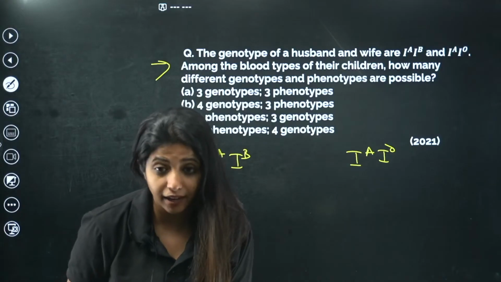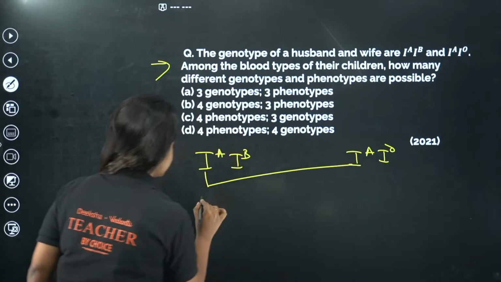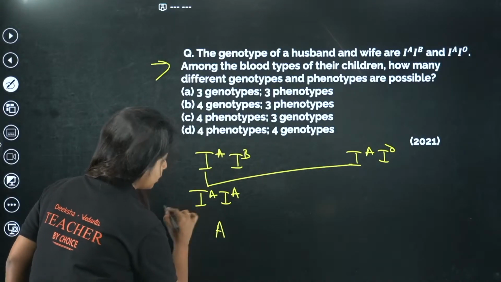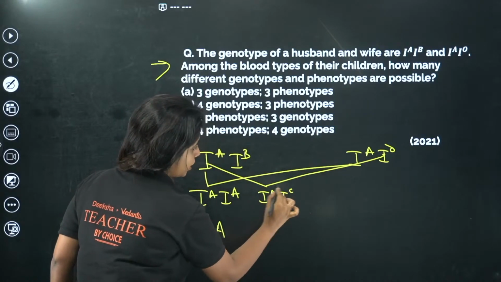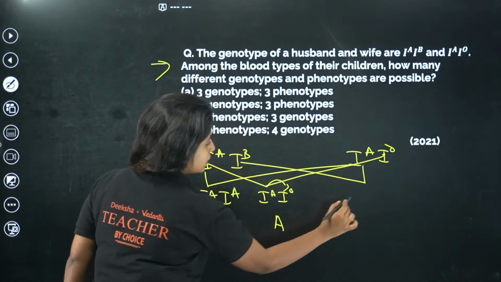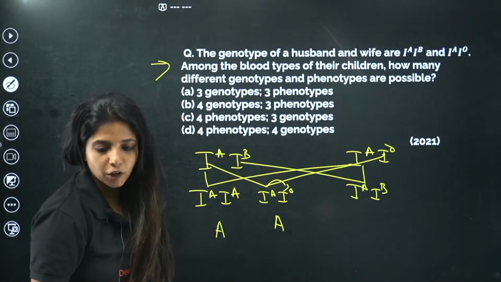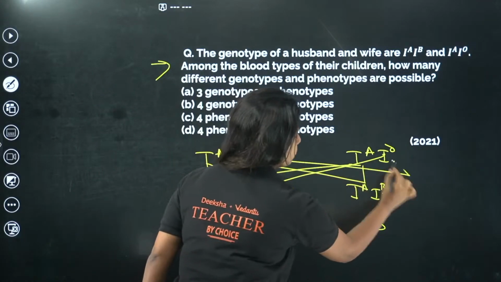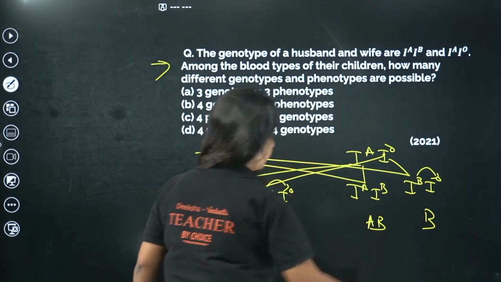So I'm gonna try, okay? 3, 1, 2, 3, let's go. So over here, when I cross this and this, I get IA. Blood group is what? I'll write it over here, A blood group. When I cross this with this, I get IA, IO. What is the blood group? A is dominant, ma'am. Again, A blood group. Okay. When I cross this with this, I get IA and IB. What is the blood group? A and B both are equally dominant, ma'am. So it will be AB blood group. Okay. Then finally, we have IB and IO. B is dominant over O, which is why B blood group.